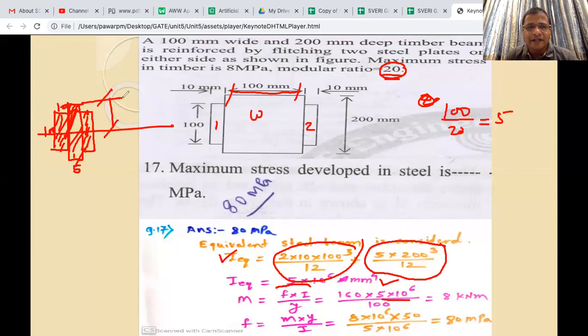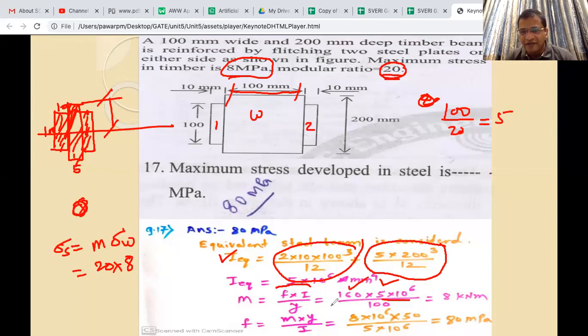So 8 is the stress of wood. So you have to apply the formula sigma S is equal to m into sigma W. Sigma W, the wood stress, is given as 8. So you can put 8, and m is 20. 20 into 8 is 160. Okay, so that's how this sigma is substituted.